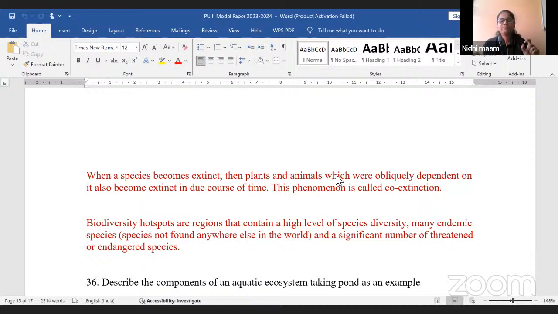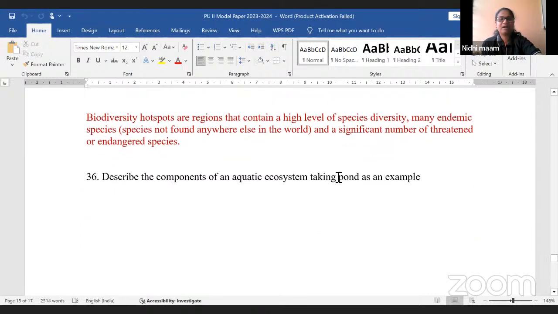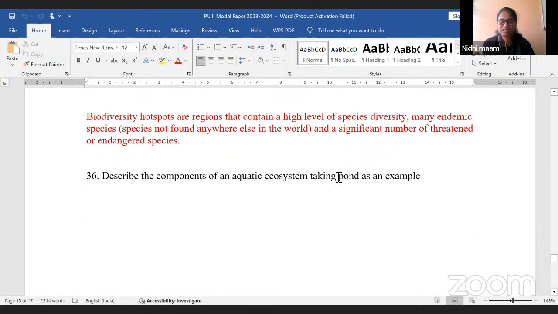So this is about biodiversity and co-extinction. Here I did not mention the example, I explained the example, so those two examples you can write. 36th question: Describe the components of aquatic ecosystem taking pond as an example. Taking pond as an example.